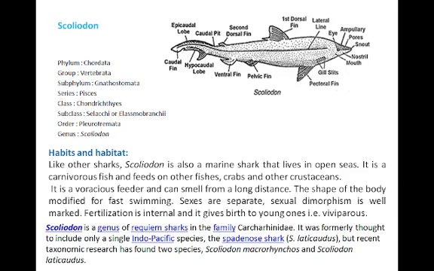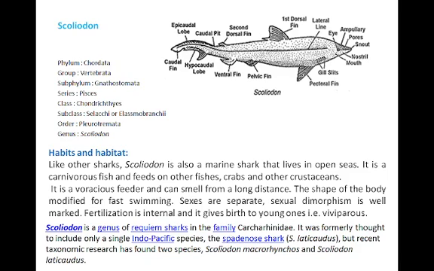So you already know the chordate characters: number one is presence of notochord, second is the presence of the vertebral column, then there are pharyngeal gill slits and a post-anal tail. These are the distinguishing characters of the Chordata, and they are present in case of the Scoliodon.